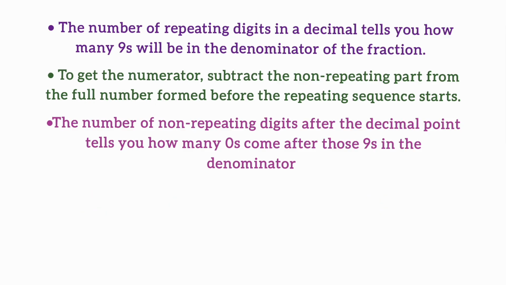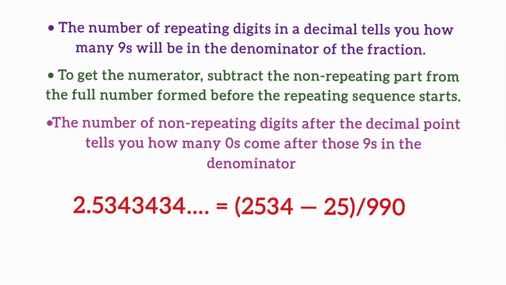Next example, 2.5343434 and so on, that means 2.534 bar. Here the number of repeating digits is 2, that is 3 and 4. So in the denominator there will be two 9s. And after the decimal point there is only one non-repeating digit, that is 5.